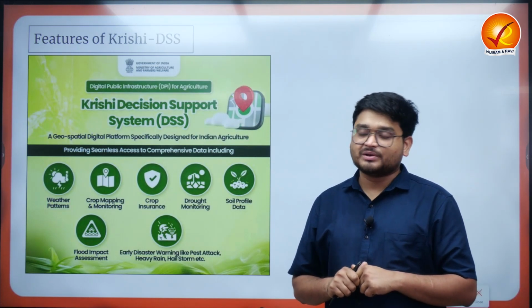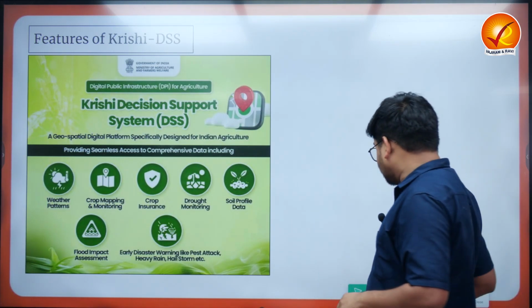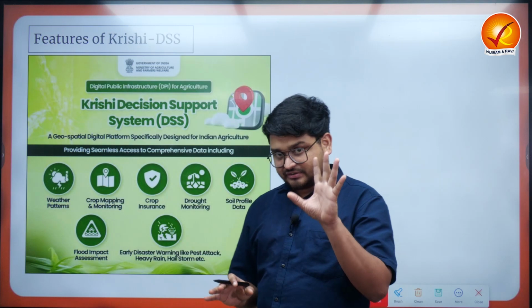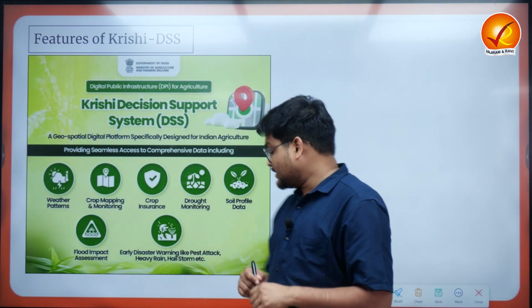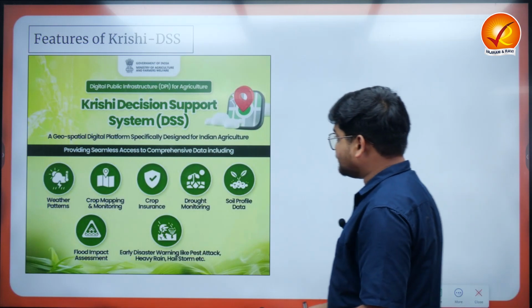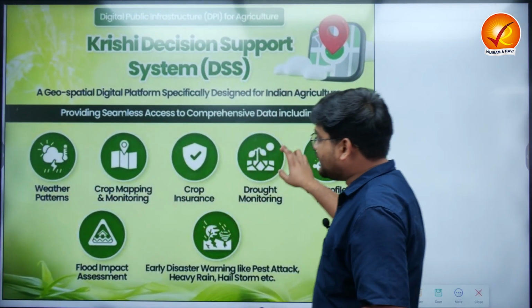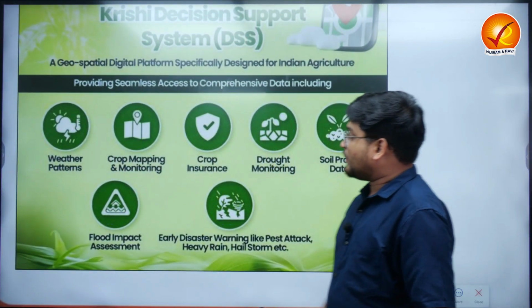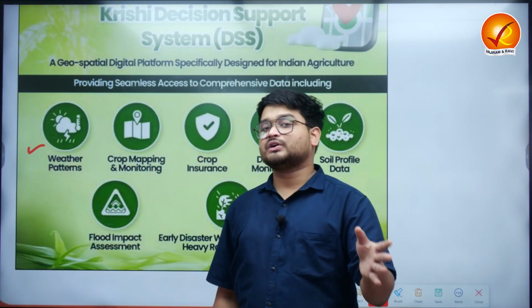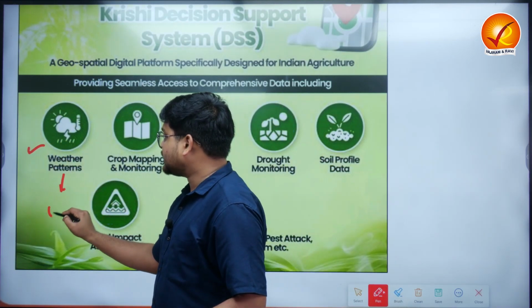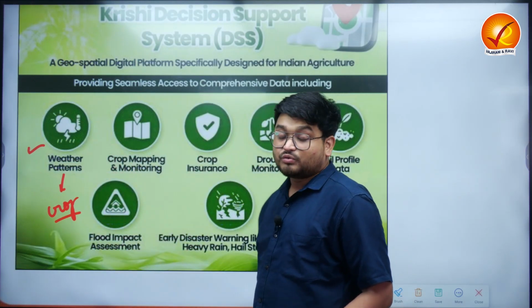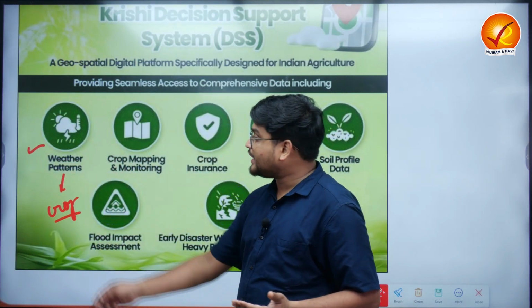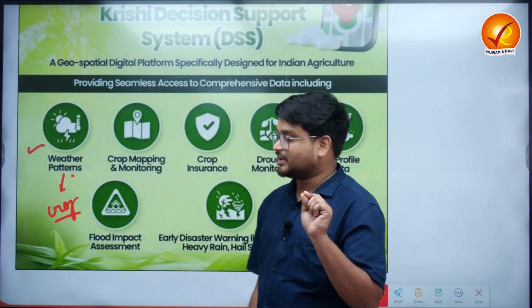How will this be possible? It will be possible because this platform is specially designed for the Indian agriculture sector, and this will be providing various information related to weather patterns. What are the various weather patterns in various parts of the country, and what are the crops that the farmers can grow with reference to the various weather patterns? And you know that crops are very weather sensitive, that is why the weather patterns must be clear.